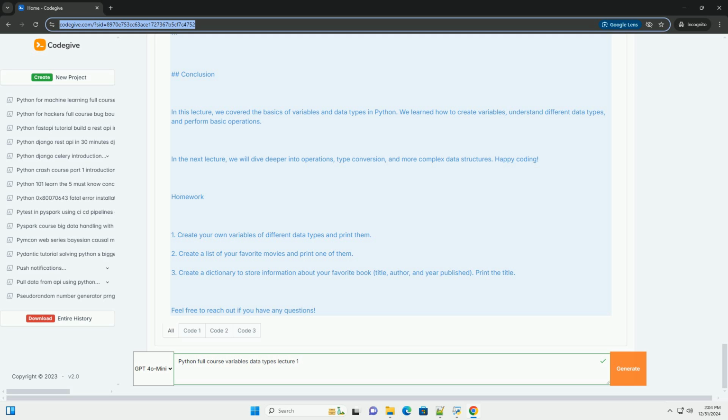Happy coding! Homework. 1. Create your own variables of different data types and print them. 2. Create a list of your favorite movies and print one of them. 3. Create a dictionary to store information about your favorite book: title, author, and year published. Print the title. Feel free to reach out if you have any questions.